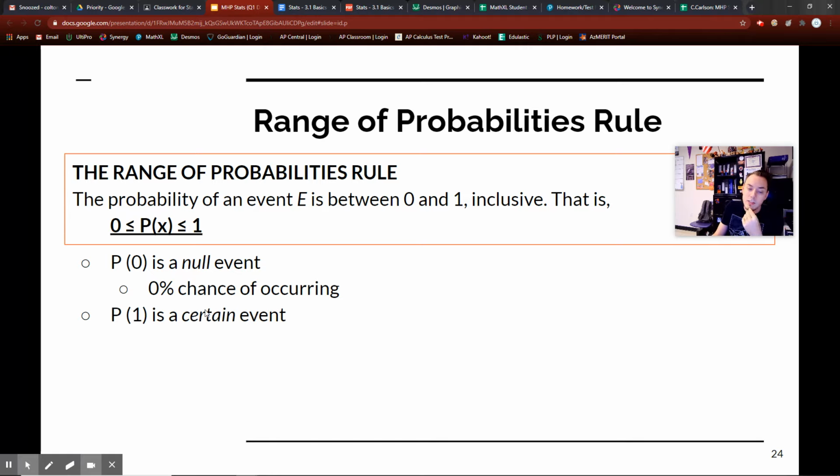Probability of 1 is a certain event. It's a 100% chance of occurring. So I can say that's a 100% chance that it's going to rain in Arizona today, maybe tomorrow. Then that means it's what we call a certain event given the circumstances.